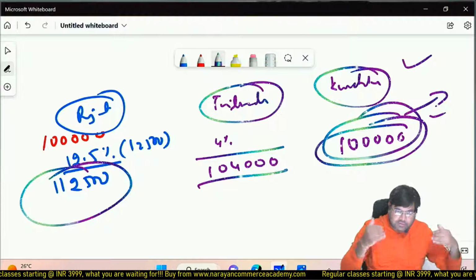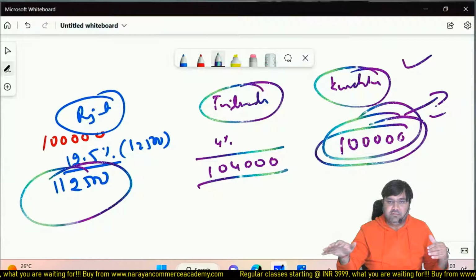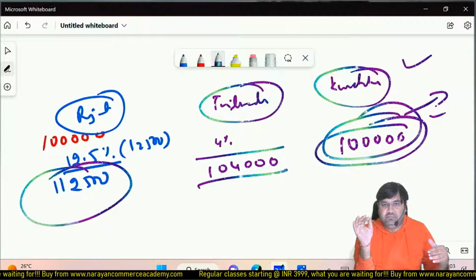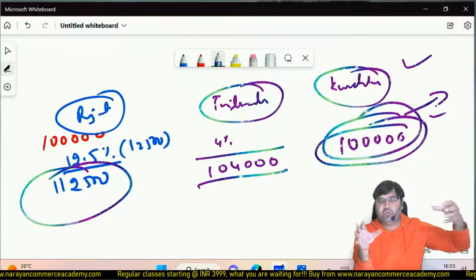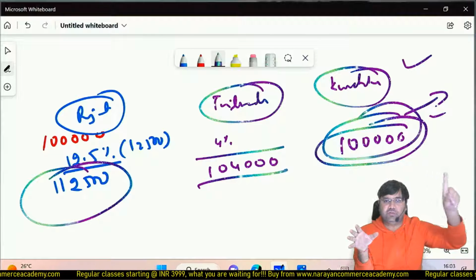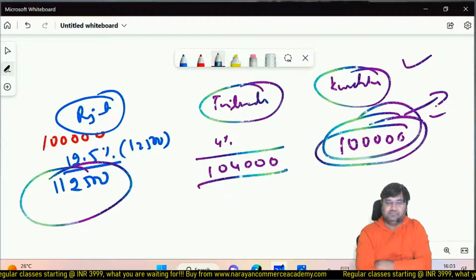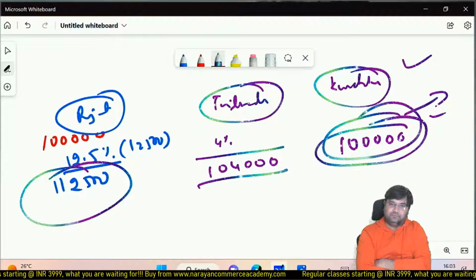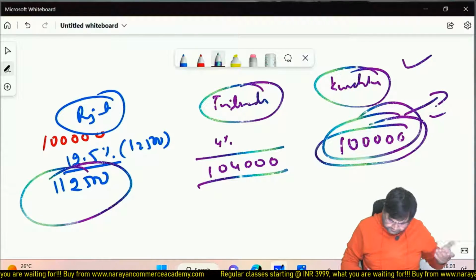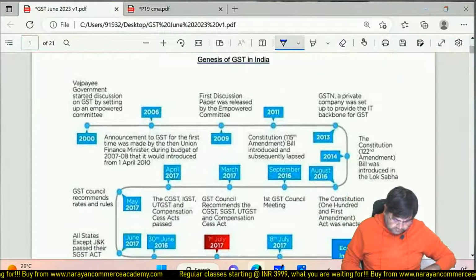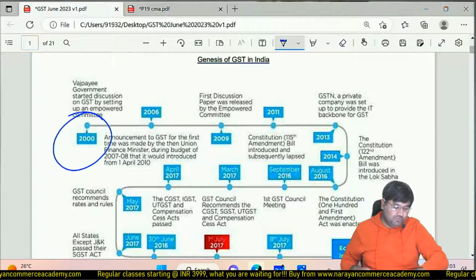So rather than the central government levying, the state government levying, and local authorities levying, there is only going to be one levy. And there are not going to be two taxes on the basis of goods or services. One tax, GST, goods and services tax, which is going to be levied on goods as well as services. So this idea came in 2000.